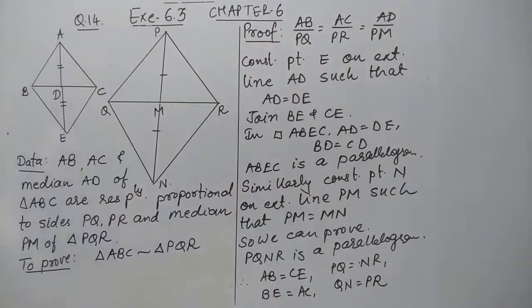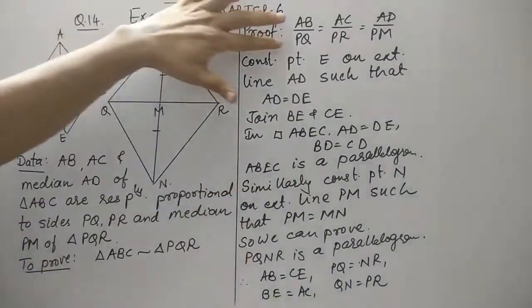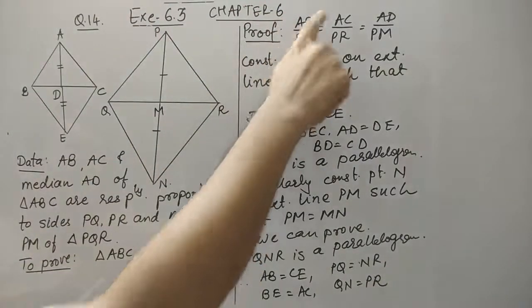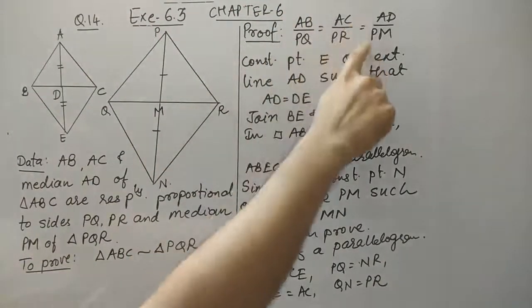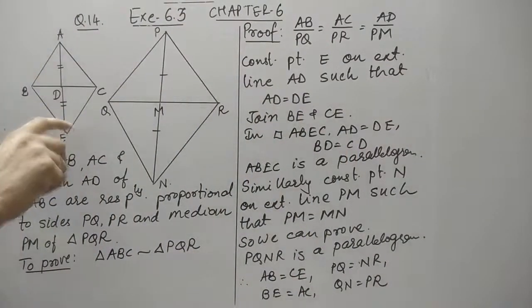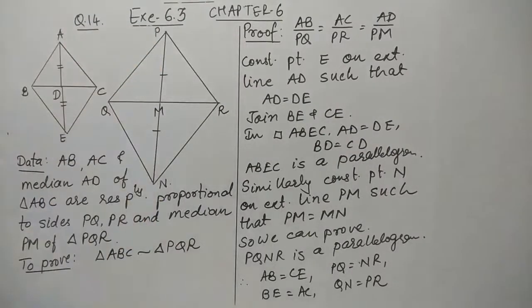So as we have proved this one, now let's come to the data which is given in the question. They have given AB upon PQ is AC upon PR is AD upon PM. हम इसको यूज करेंगे to prove these two triangles, that is ABE and PQN. ये दो triangles को हम correspondence prove करने के लिए let's see what we are going to show the similar.